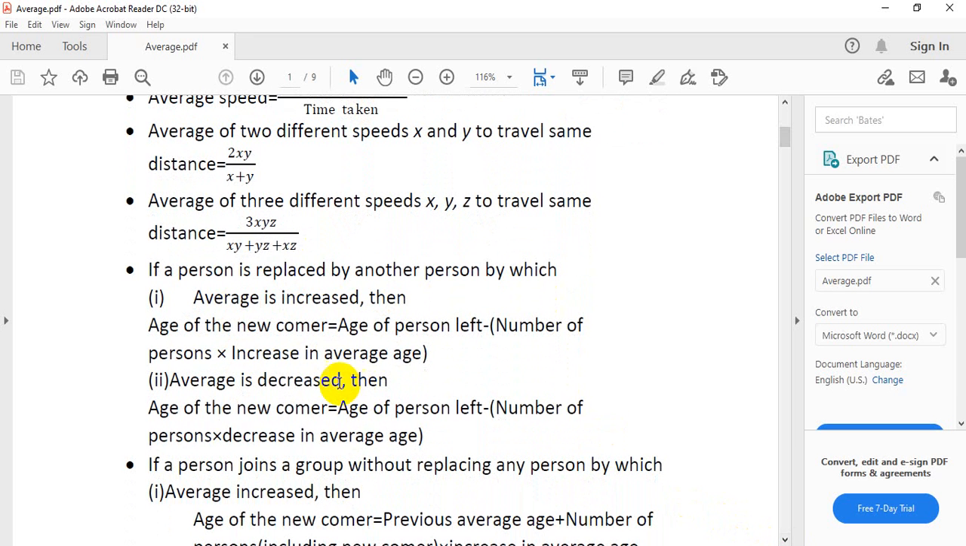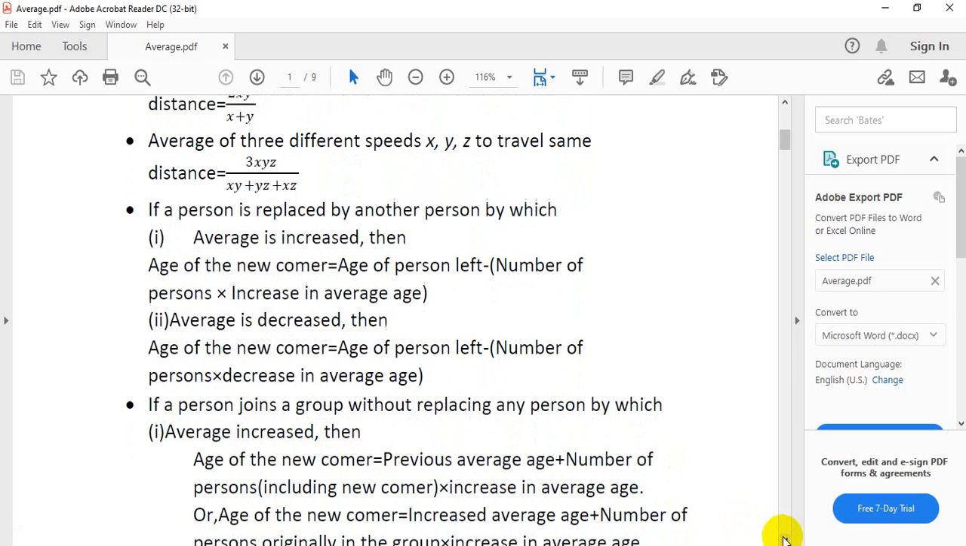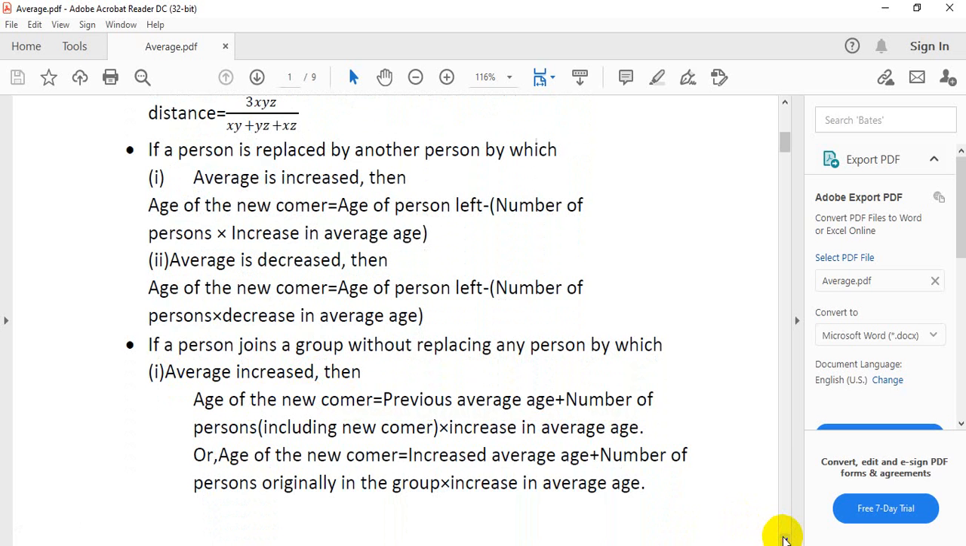If the average decreases, then the age of the newcomer is equal to the age of the person left minus the number of persons into the decrease in average age. If a person joins a group without replacing any person, by which the average increases, then the age of the newcomer is equal to the previous average age plus the number of persons including the newcomer into the increase in average age, or the age of the newcomer is equal to the increased average age plus the number of persons originally in the group into the increase in average age.